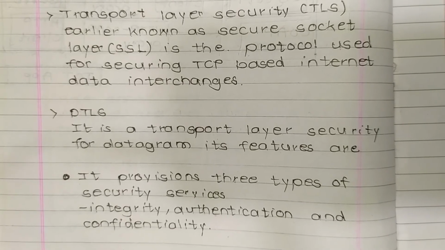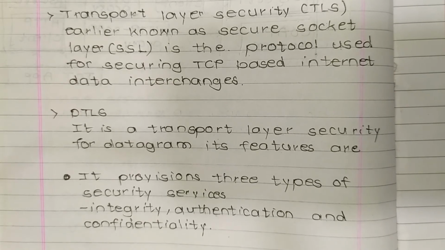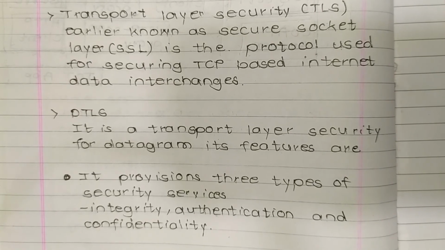Transport Layer Security (TLS), earlier known as the Secure Socket Layer (SSL), is the protocol used for securing TCP-based internet data interchanges. So TLS is known as the secure socket layer. It is a protocol used for securing TCP-based internet data interchanges. Now DTLS is transport layer security for datagram. So its features are as follows.